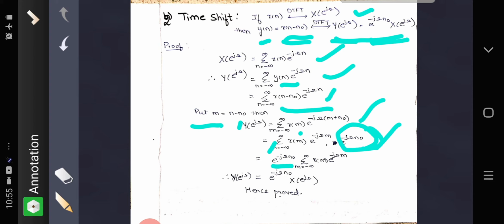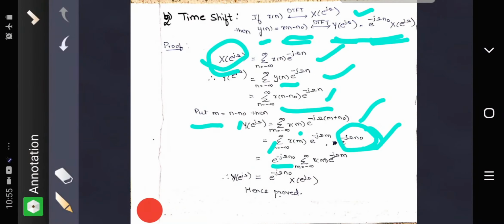Sigma m equal to minus infinity to plus infinity x of m e raised to minus j omega m, which is of the form X of e raised to j omega. Instead of n you have m, that's it. So Y of e raised to j omega is e raised to minus j omega n naught into X of e raised to j omega, hence proved.